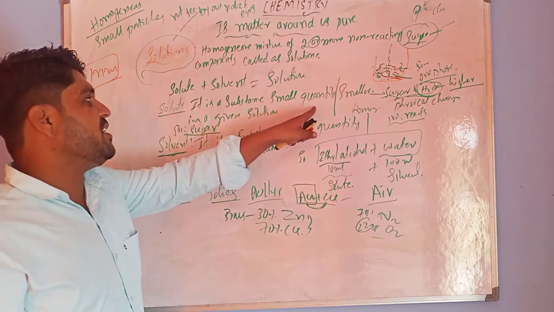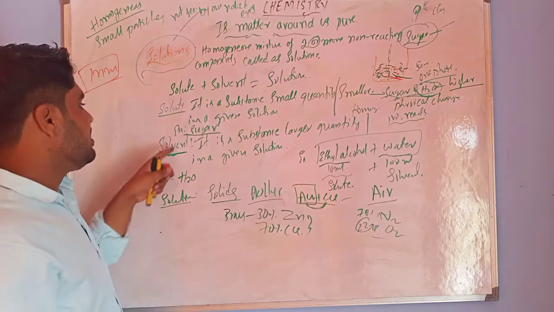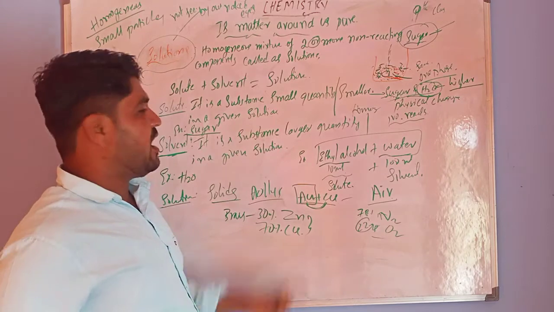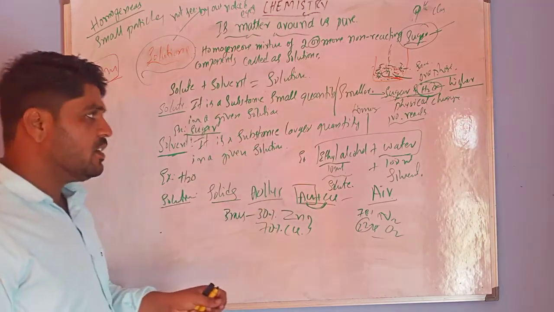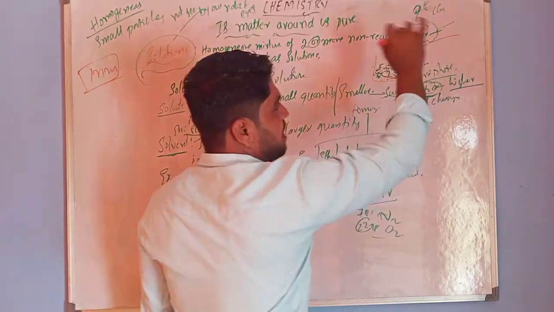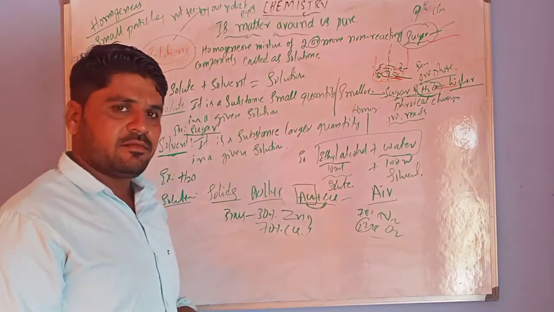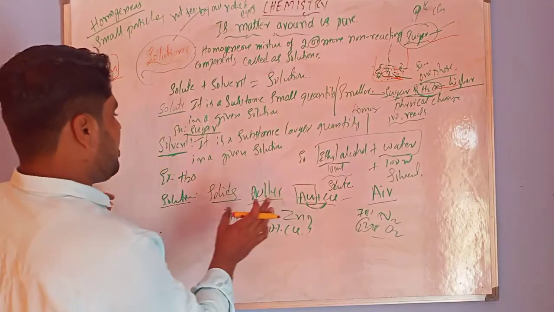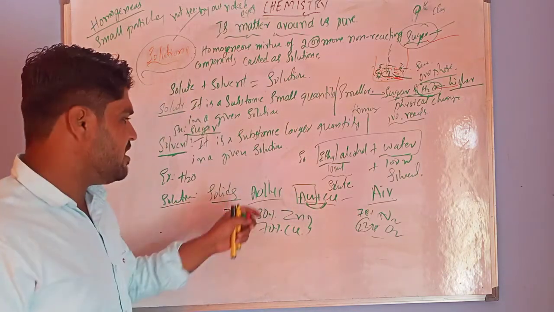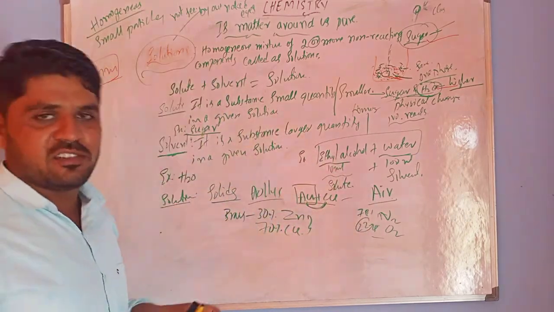Solute is the substance in minimum quantity in a given solution. Solvent is the substance in maximum or larger quantity in a given solution. If you consider a sugar and water mixture, sugar is the solute and water is the solvent. Next, all alloys are examples of solutions; these are solid solutions. Air is also an example of a solution.